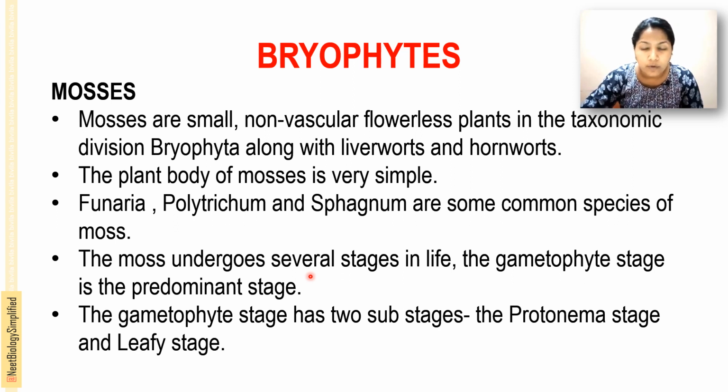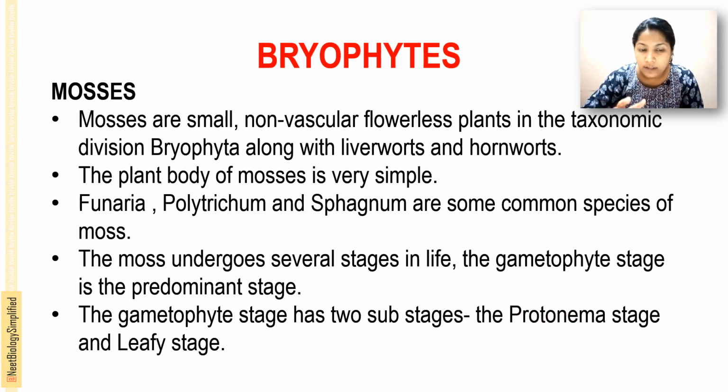That means most of the time these mosses appear in the green photosynthetic gametophytic stage, and only once in a while they form the sporophytic or diploid stage. This gametophyte stage has two substages, the protonema stage as well as the leafy stage.